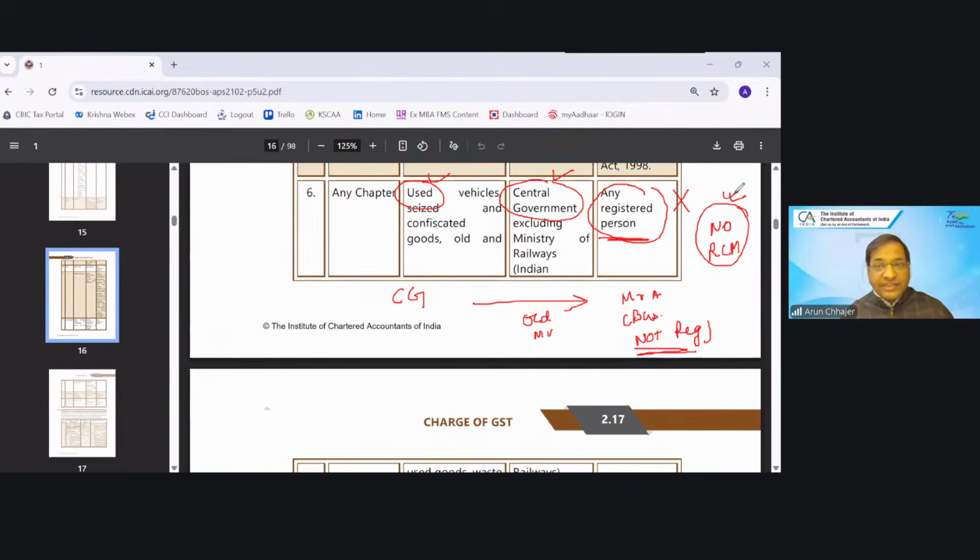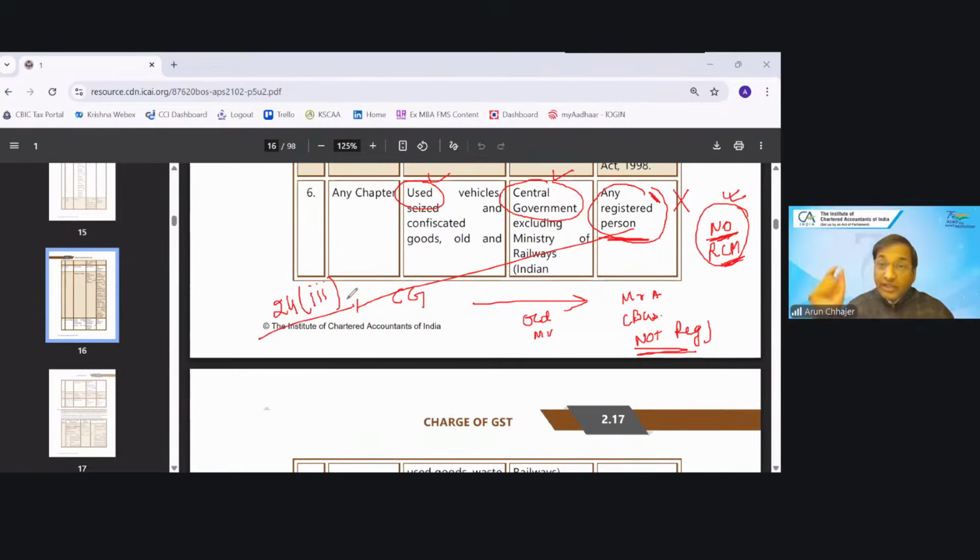If all the three conditions are not satisfied, in that case it will not be taxable under RCM. Because the recipient is not registered, so it cannot be taxable under RCM. See why I am saying so. When you read this clause with registration chapter section 24 clause 3,